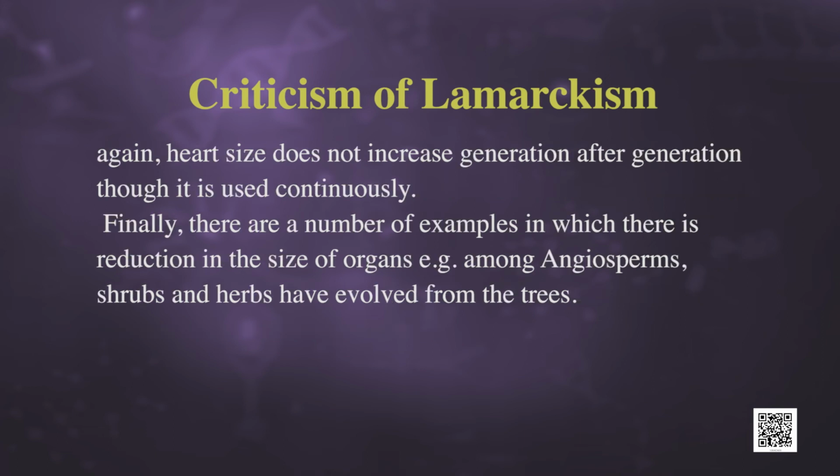Again, heart size does not increase generation after generation, though it is used continuously. Finally, there are a number of examples in which there is a reduction in the size of organs. For example, among angiosperms, shrubs and herbs have evolved from trees. So, Lamarckism was finally rejected.